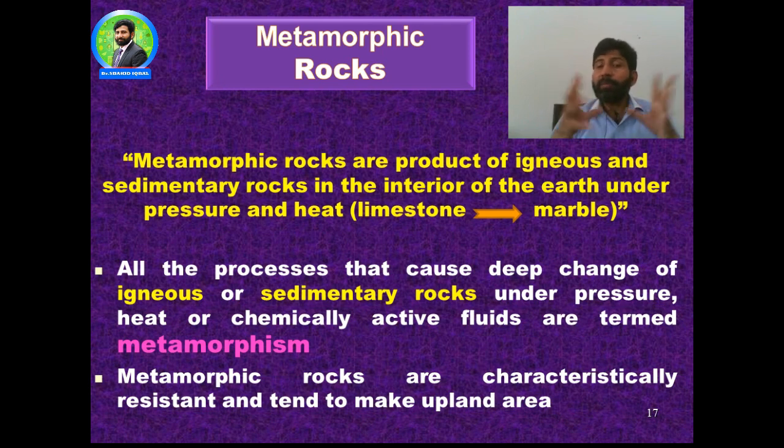For example, limestone, let's change it to marble. This is a metamorphic rock. Marble is formed from limestone. This is the marble, which is a type of metamorphic rock.